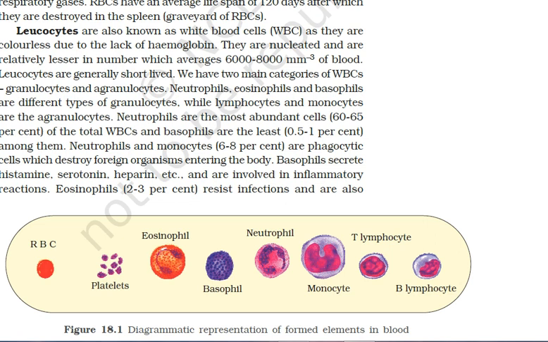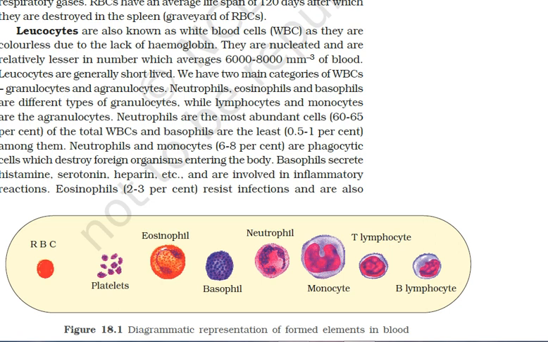Here you can see RBC, that means erythrocytes, platelets, thrombocytes, and the WBCs: eosinophils, basophils, neutrophils, monocytes, T and B, which I told you just now. The eosinophils and the neutrophils are granulocytes. They are leukocytes, but they are the granulocytes.